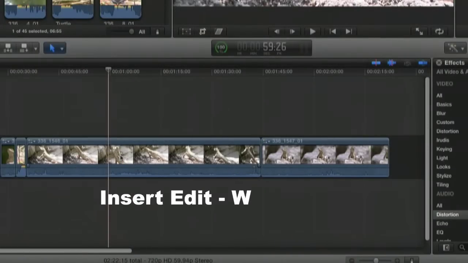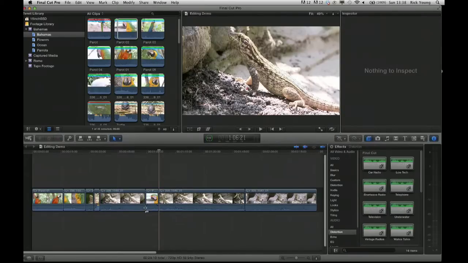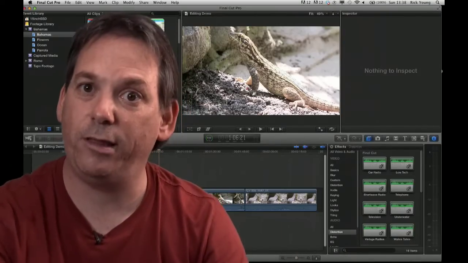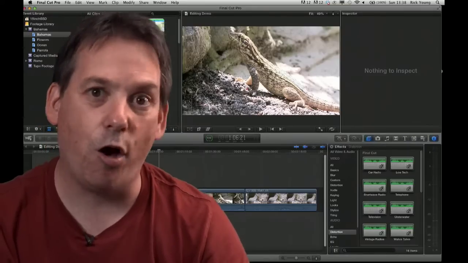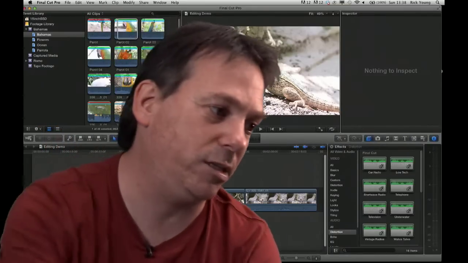Now watch what happens if I do it slowly. That's where I'm coming in. W, it pushes the content to the right further along. So that's basically an insert edit, and the other one was an overwrite edit. Insert pushes everything further along in the timeline. Overwrite writes over that portion of the timeline.